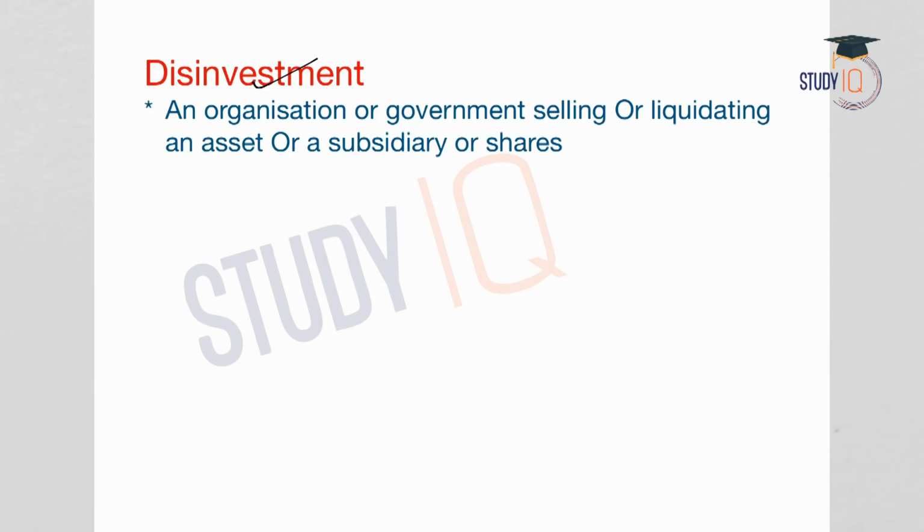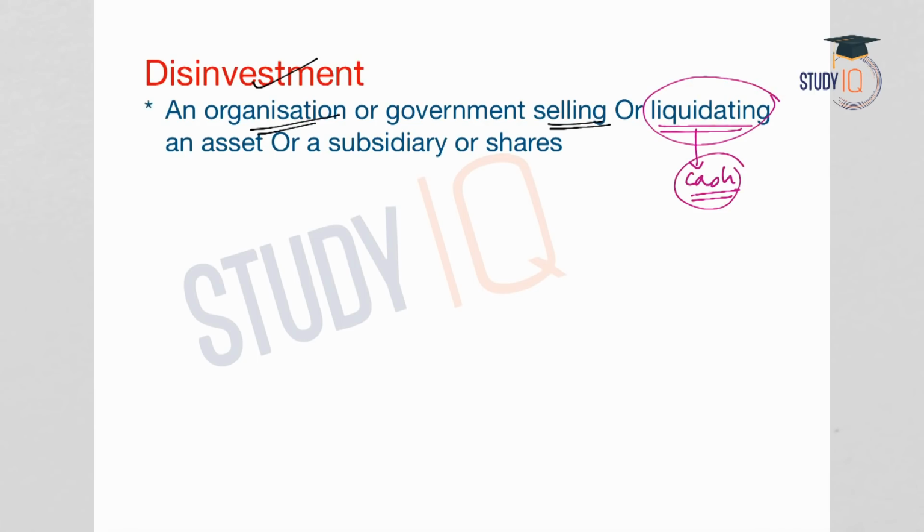Disinvestment means an organization or the government selling or liquidating an asset or a subsidiary or the shares. So if a company is selling its shares or assets or subsidiaries, we call it as disinvestment. So it can be either selling or liquidating. Liquidating means converting into cash.